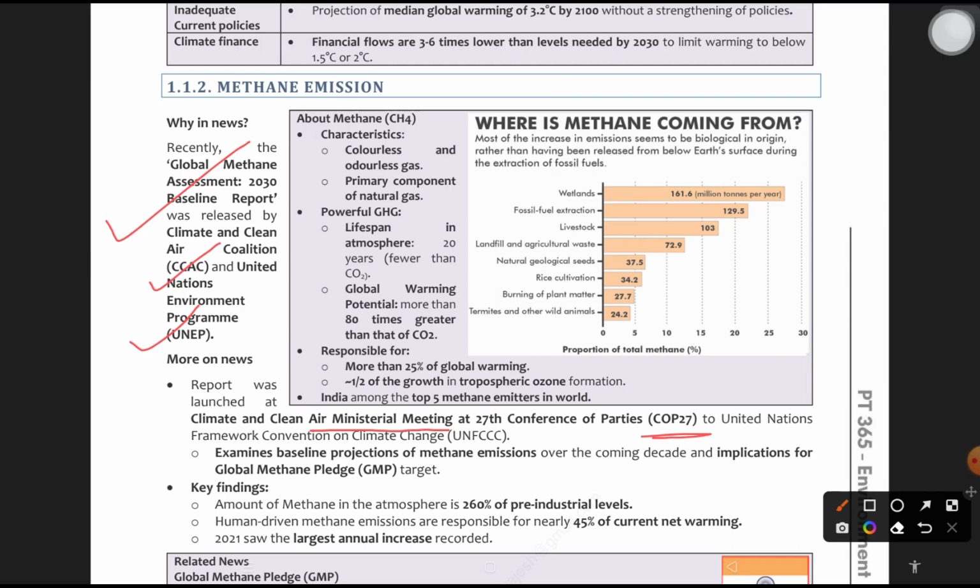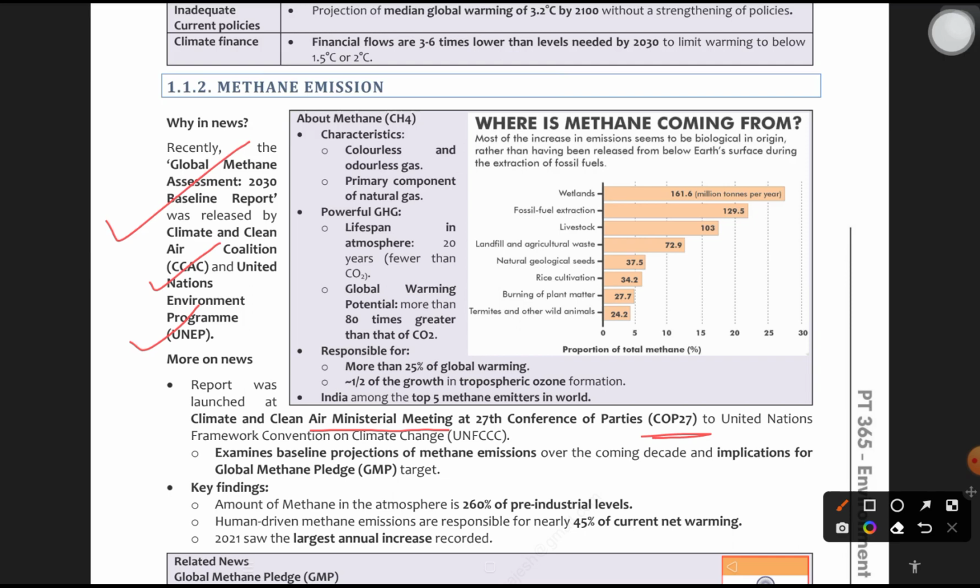It examines the baseline projections of methane emissions over the coming decade. In the next 10 years, what should be the baseline for methane emissions, and how are we going to project to control, regulate and mitigate methane emissions? That is what this whole report is about, and the implications for the Global Methane Pledge target. What is the Global Methane Pledge? We are going to study it very soon.